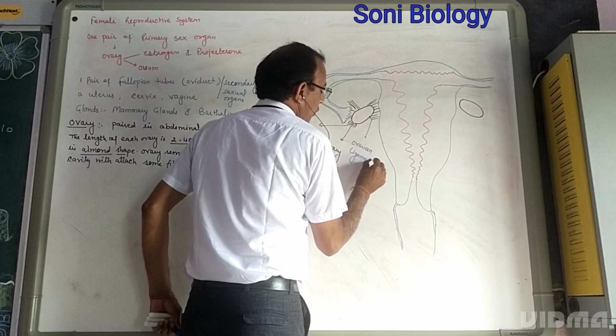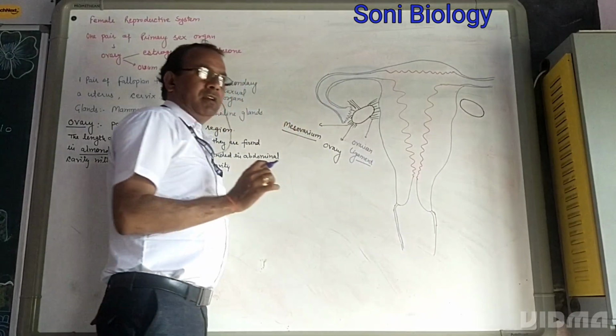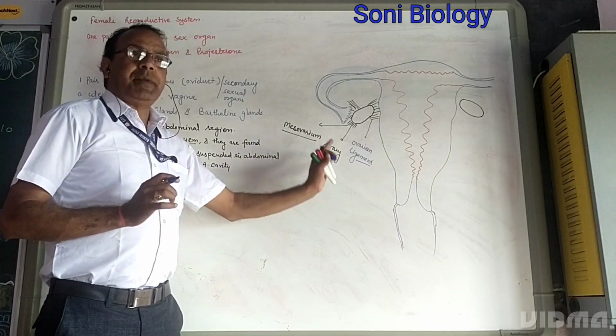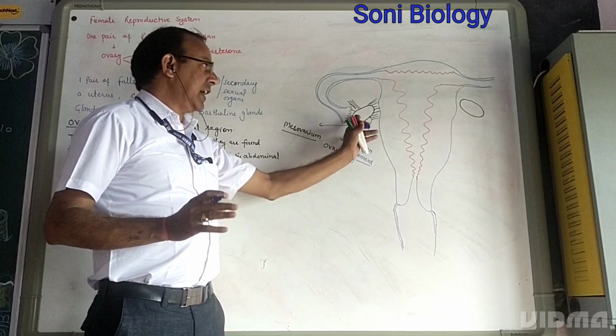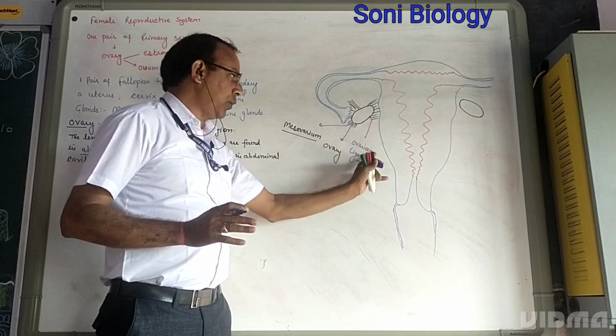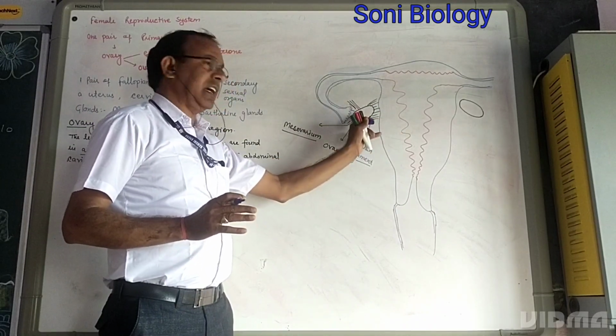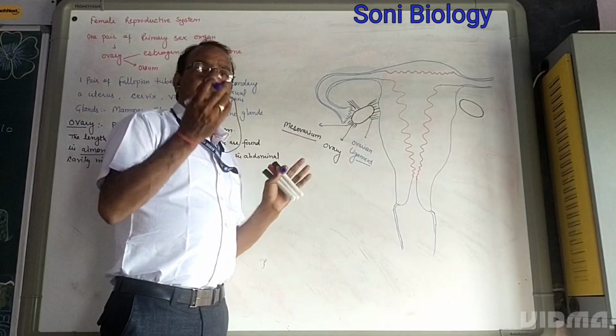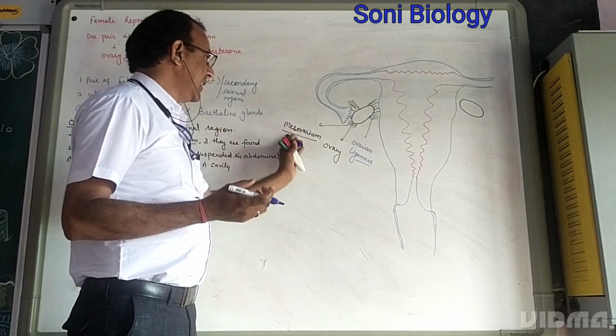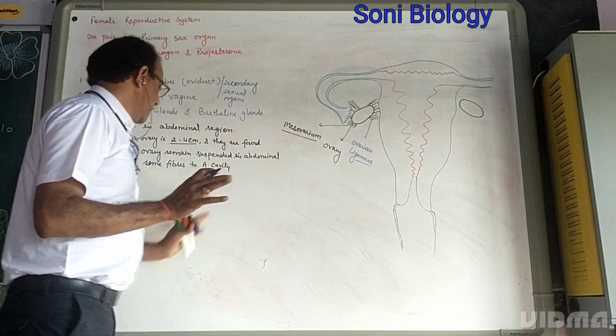So both side ovaries are attached. This attachment makes its position definite. One side of the ovary is attached to the uterus by the ovarian ligament, and the other side is attached to the abdominal cavity by the mesentery, that is the mesovarium.